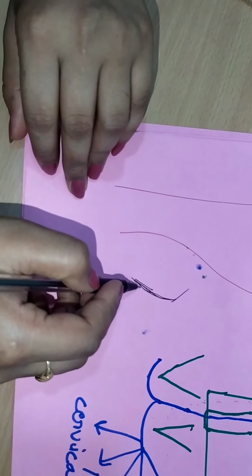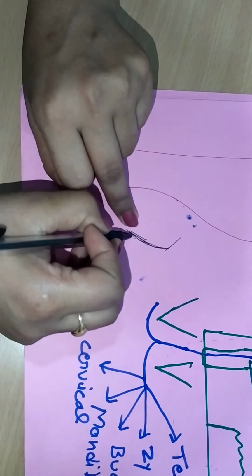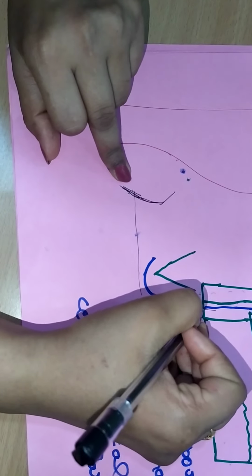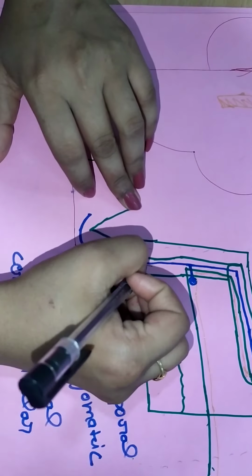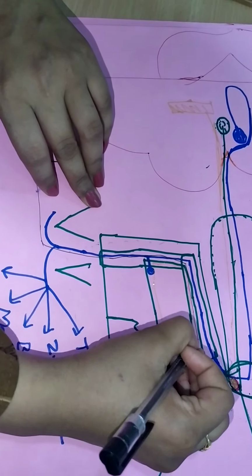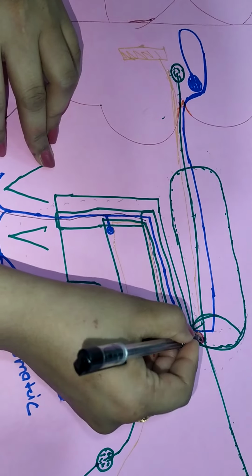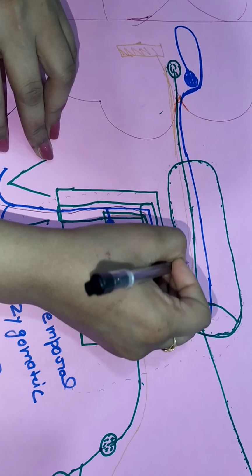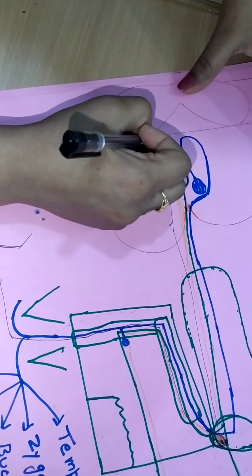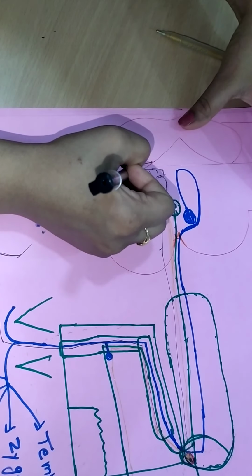The last is the fibers which carry the sensation of touch, pain and temperature from posterior part of external ear. They start from here, posterior part of external ear, enter inside the canal, then pass vertically, then horizontally, and these fibers also end at lateral geniculate ganglia. From here, again the central process goes to the spinal nucleus of trigeminal nerve, which is responsible for general somatic sensation of touch and pain and temperature.